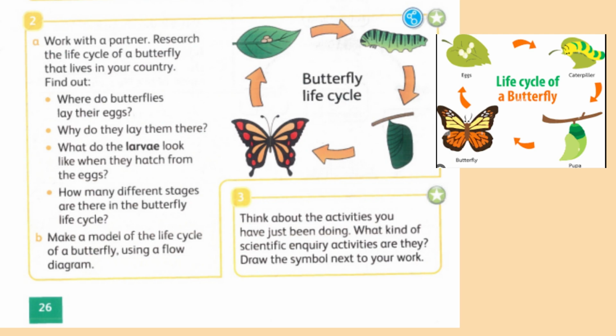And number three, think about the activities you have just been doing. What kind of scientific inquiry activities are they? Draw the symbol next to your work. Book, scientific inquiry activity. This is research, and you can make a book as a symbol. And all these answers you can find in the video that I have uploaded, life cycle of butterfly.